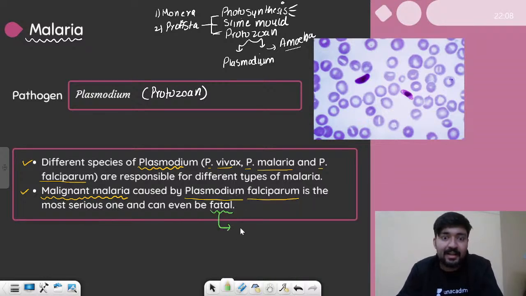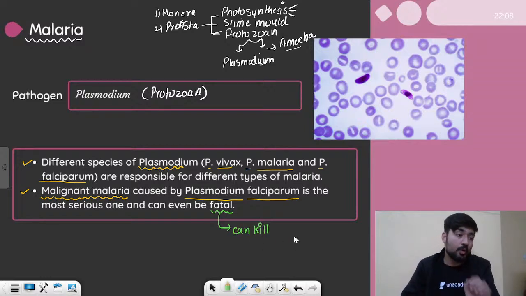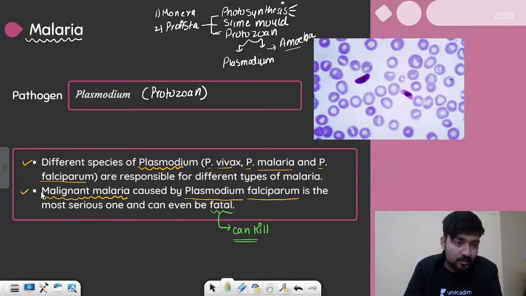Something that can kill, right? So it can kill you. If you suffer from this disease and you do not pay attention to it or treat it in time, it will kill you, right? So this is malignant malaria. Malignant in general is a term which is used for very harmful, right? So malignant are very harmful.